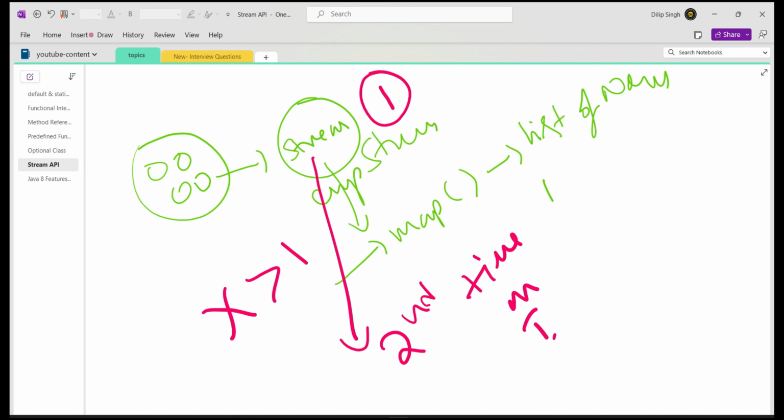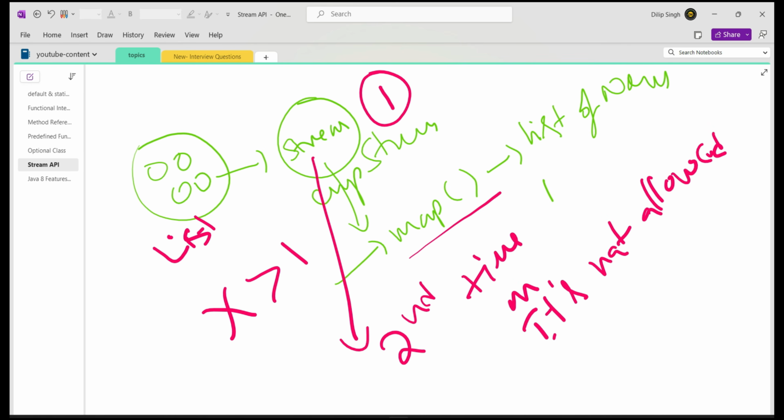It is not allowed. That's why you are getting the illegal state exception, saying the stream is already closed. So the overall concept here, guys, is that once we create a stream object, we can perform stream pipeline operations on that stream instance only one time. We should not use the same stream object a second time.